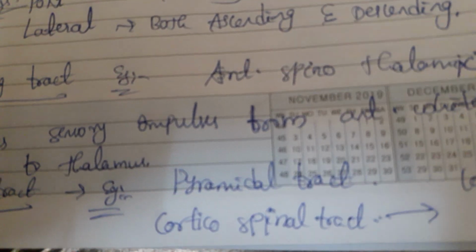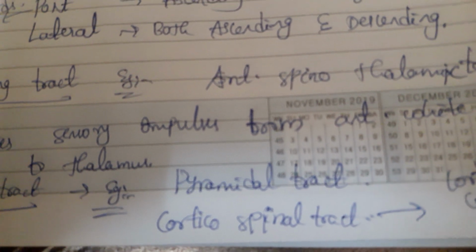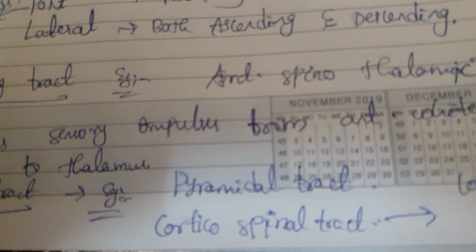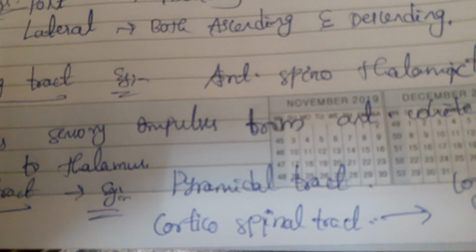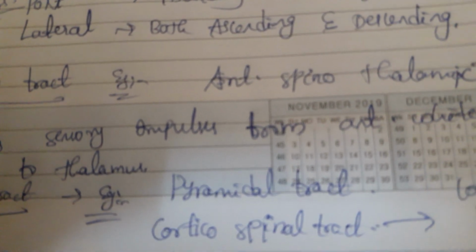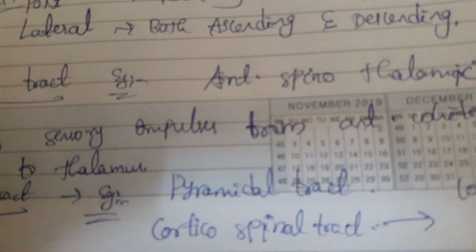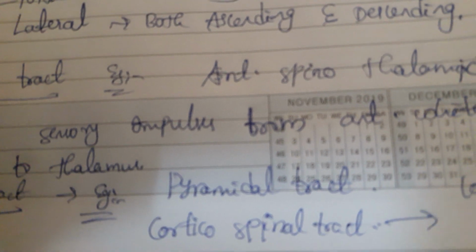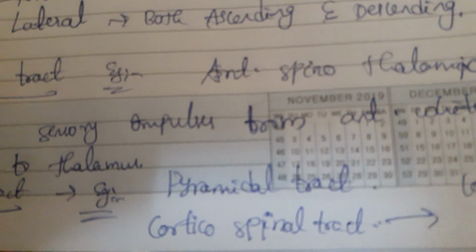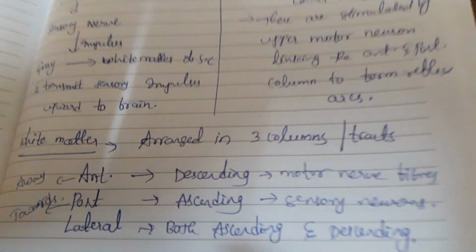Vestibulospinal tract, already we discussed in the functions of the cerebellum. It is the spinal cord having a connection with the vestibular apparatus. Whatever sensory impulses you receive at the vestibular apparatus, from the vestibular apparatus they reach the spinal cord. So that is known as the vestibulospinal tract. Simple logic here.